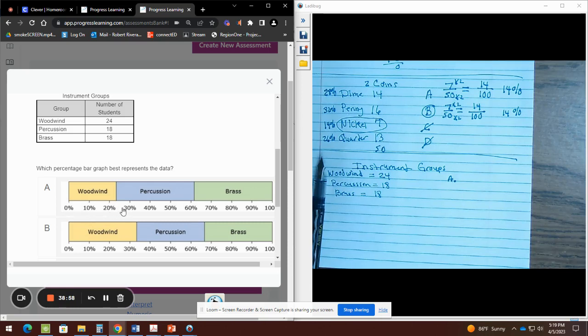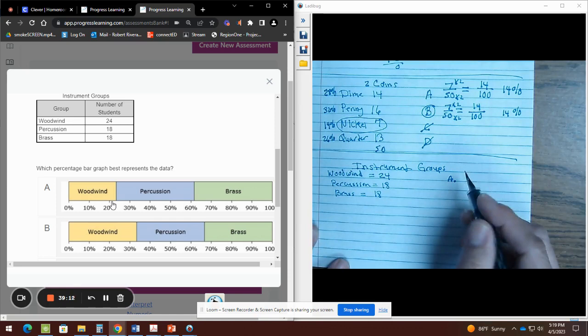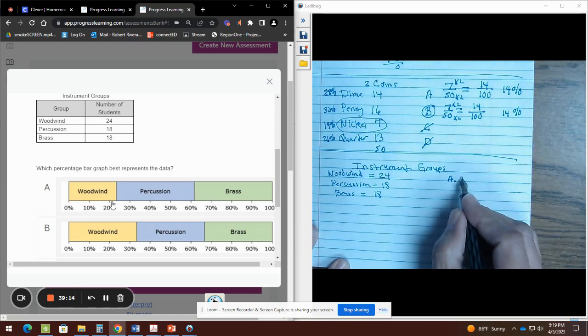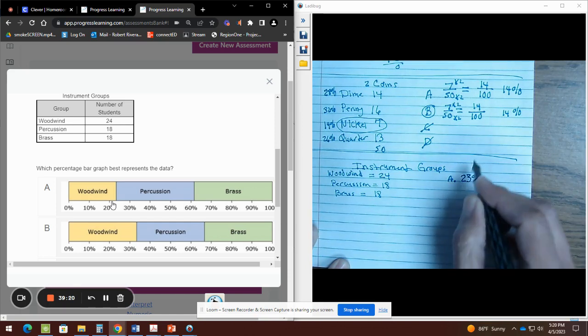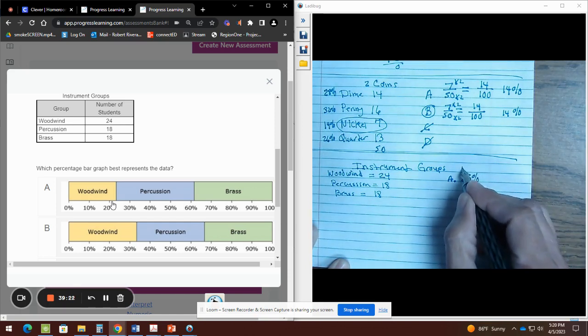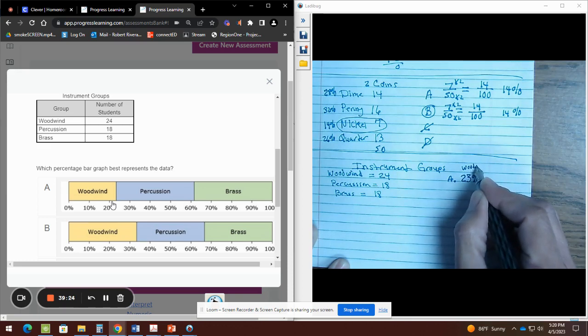Between 20 and 30, that's 10%. Half of it would be 5%, but this is not actually half of it. So it's going to be 10, 20, and about maybe 2, maybe 3. So we're going to have to estimate. We're going to say it's about 23%. Hopefully 23%. So this would be the woodwind.